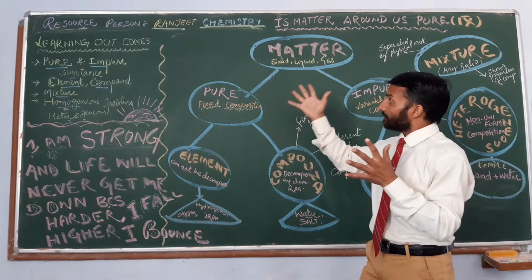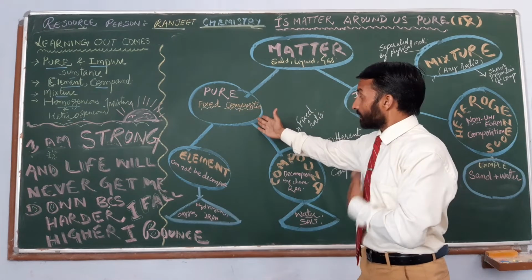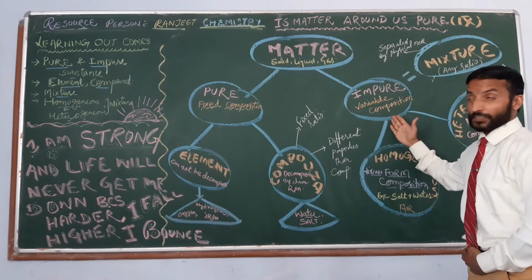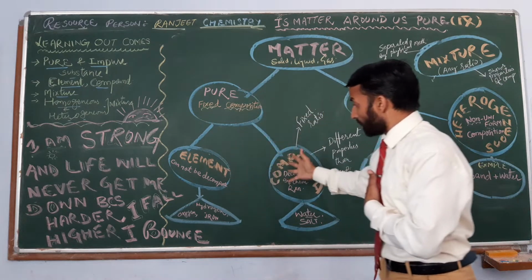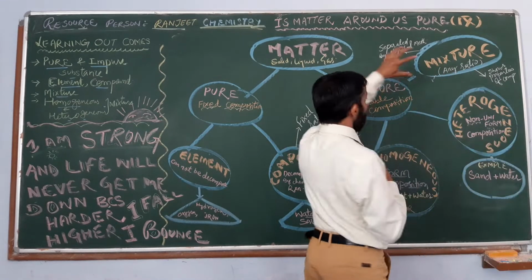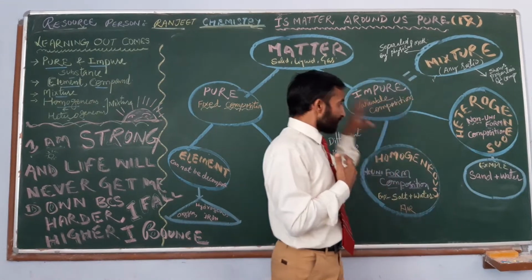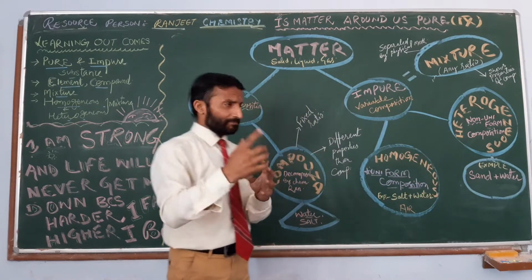According to that, matter is classified into two categories: pure substance and impure substance. In pure substance, we will discuss element and compound with example, and in impure, we will discuss the mixture and its subparts, heterogeneous and homogeneous.